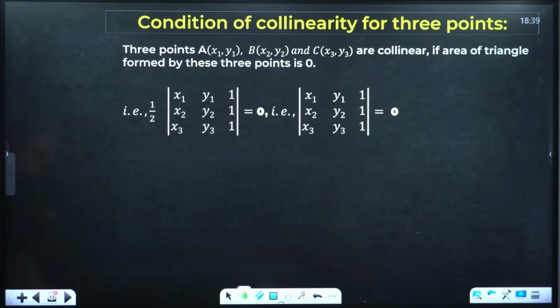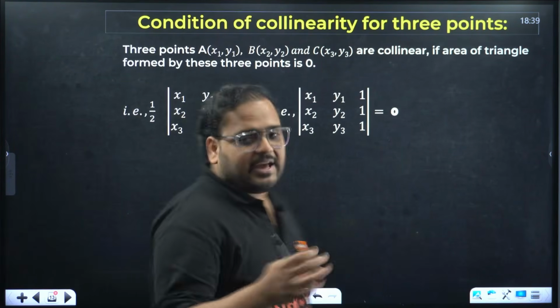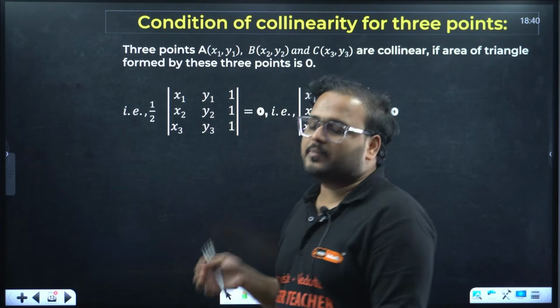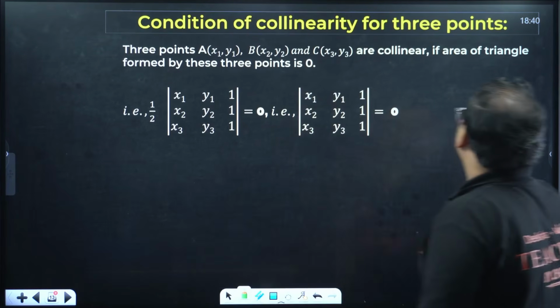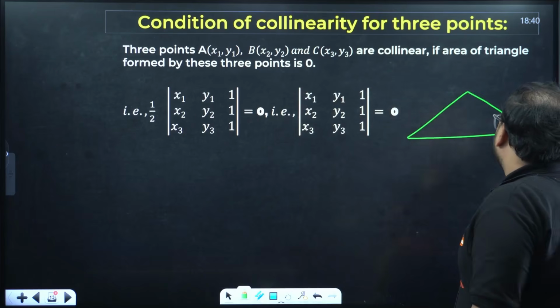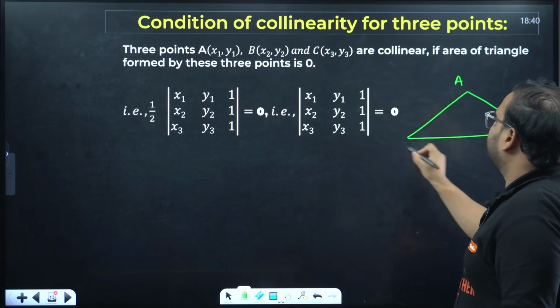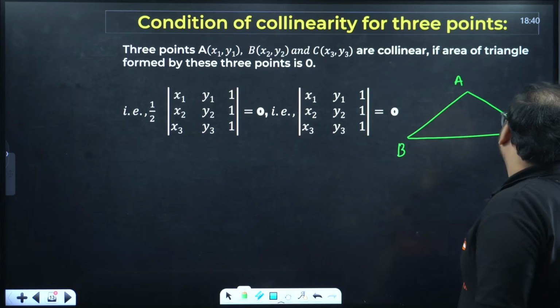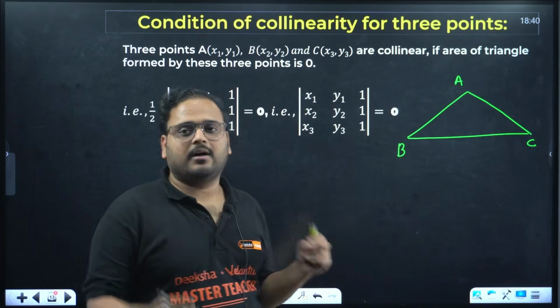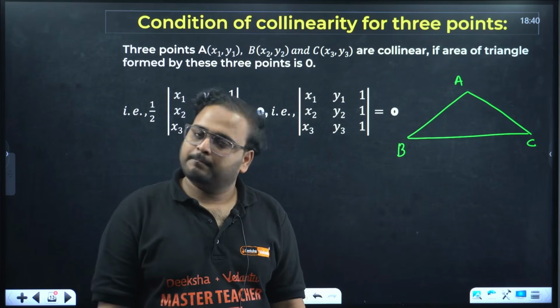Clear? Now, from the area of triangle only, this concept comes as condition of collinearity, or collinear points. Look, if you have this as the triangle, A here, B here, this will have certainly a non-zero value of area, correct?